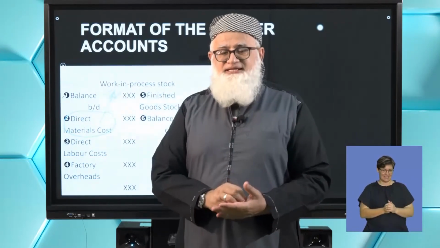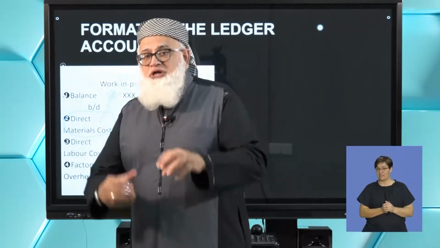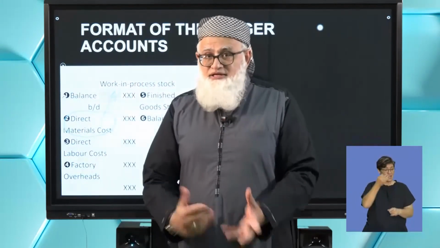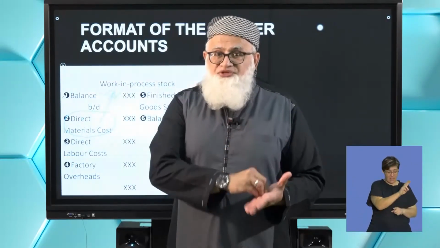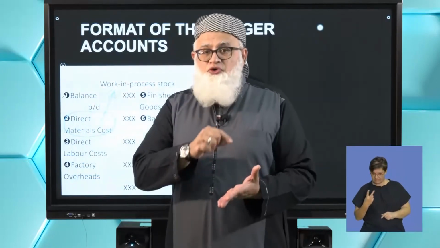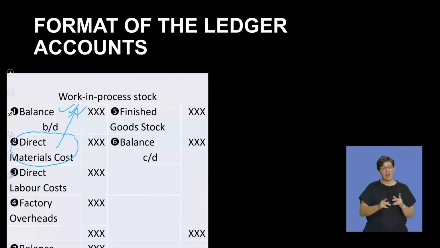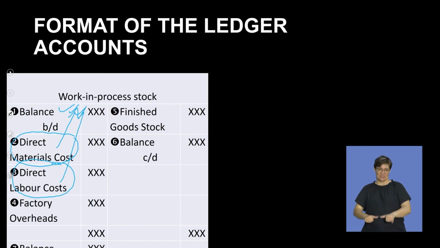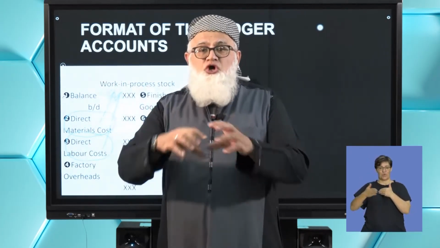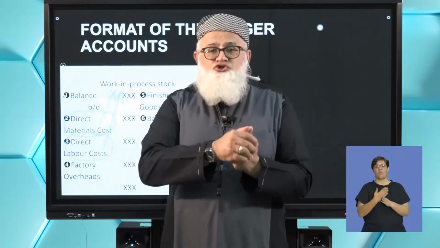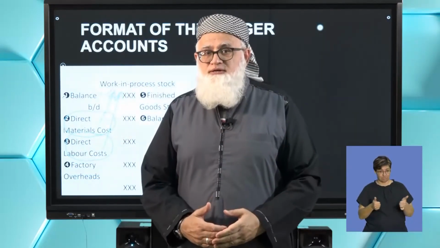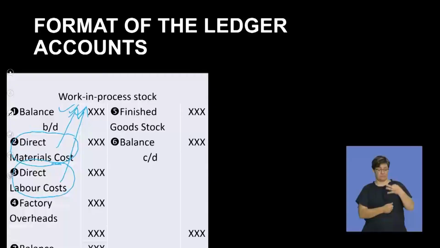Got it? Brilliant. By the same token, you now take your direct labor, remember salaries and wages, move from there into the cost account, and from your cost account, where to? To the work in process. Eventually, you're moving your direct labor into your work in process account. Once again, what's my double entry? A debit to work in process and a credit to my cost account to close it and transfer it into my work in process account.